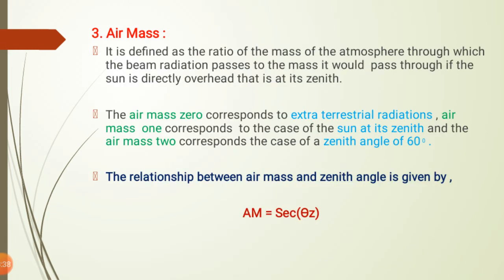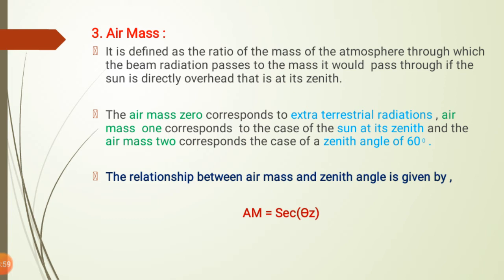Next is the air mass. It is defined as the ratio of the mass of the atmosphere through which the beam radiation passes to the mass it will pass through if the sun is directly overhead, that is at the zenith. That is, the air mass is the ratio of two masses.